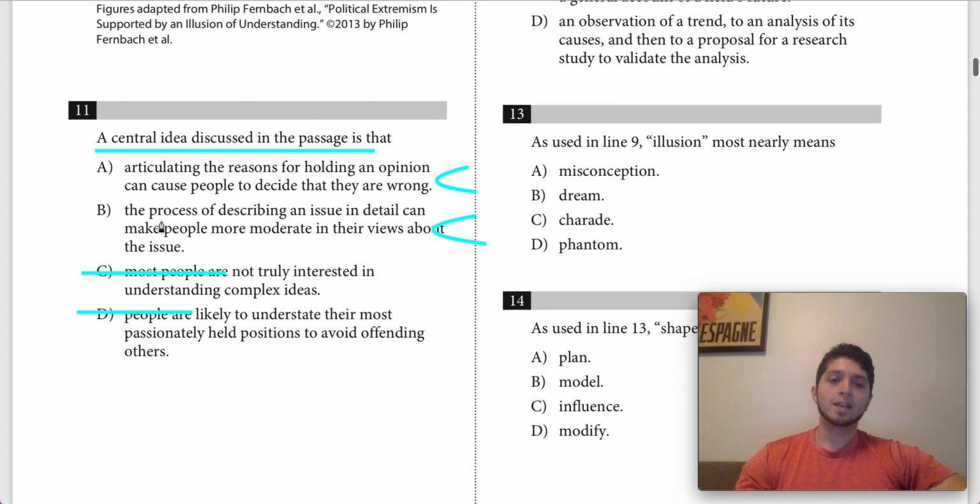And again, like I said, they both have this dynamic of explaining your reasoning or explaining a policy is going to lead you towards softening your position. Let's see if we can figure out what's wrong with one of these. So A again says articulating the reasons for holding an opinion.